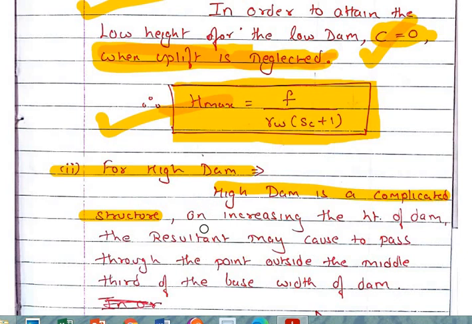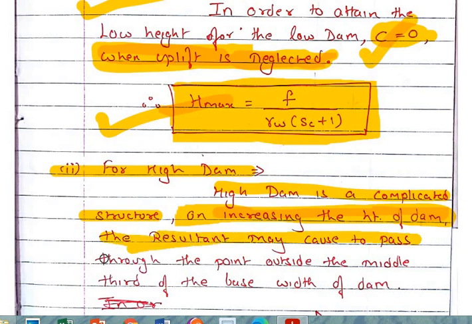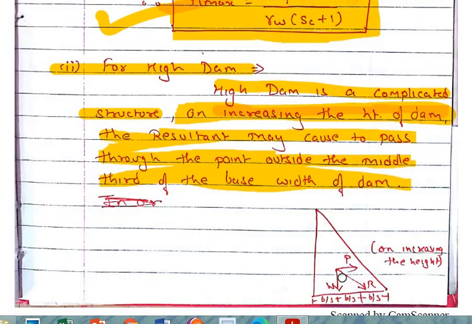On increasing the height of the dam, because of the water getting accumulated at that place, the horizontal water pressure increases, because of which there are chances that the resultant may pass through a point outside the middle third portion of the base width of the dam.